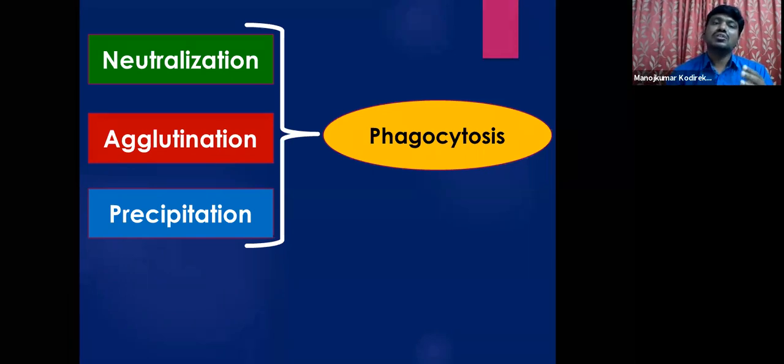So on a whole, these three different kinds of processes are seen in the humoral immunity: neutralization, agglutination, precipitation. Agglutination is nothing but clumping. Precipitation is also nothing but clumping, but it is in the case of soluble antigens. Agglutination is in the case of insoluble antigens. So all these three finally lead to phagocytosis.